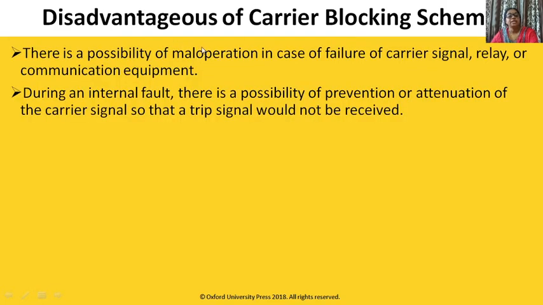Again, this also has a disadvantage. The carrier blocking scheme also has a disadvantage. If the carrier signal fails, there is a possibility of mal-operation in case of failure of the carrier signal, relay, or communication equipment during an internal fault.